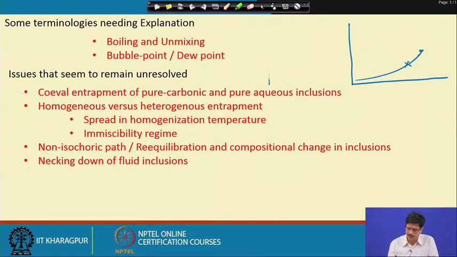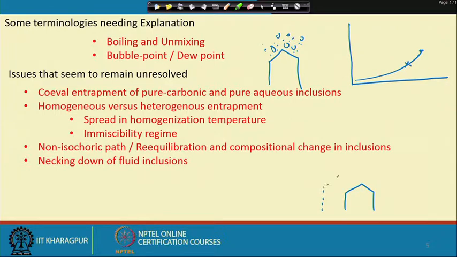That means when a mineral is growing, there are bubbles along with the liquid water, and when the crystal is growing, it will entrap a mixture of liquid and vapor instead of entrapping either a liquid or a vapor.